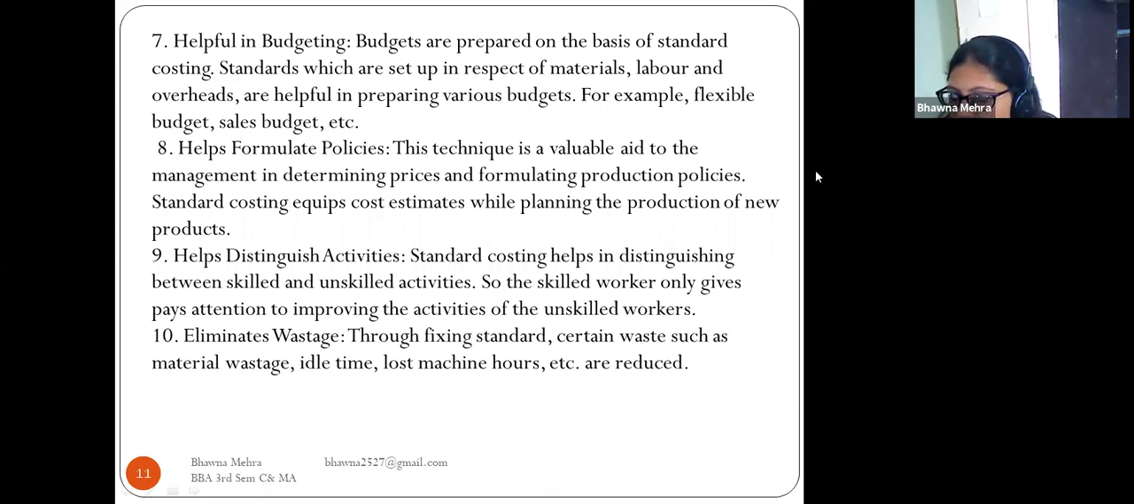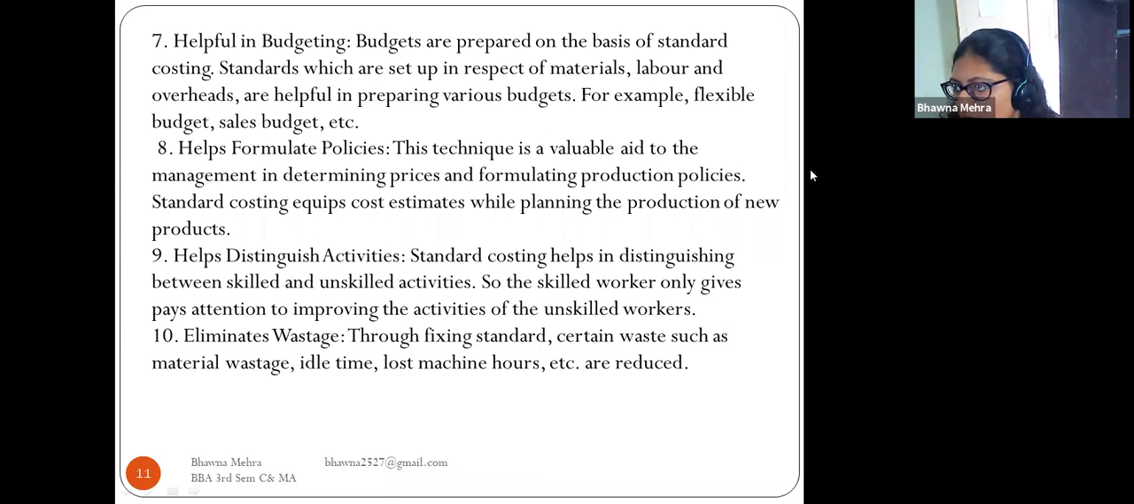Eliminates wastage through fixing standards. Certain wastes such as material waste, idle time, lost machine hours, etc. are to be reduced. When we eliminate the wastages, such kinds of wastages as material waste, idle time, and lost machine hours are to be reduced through fixing standards.